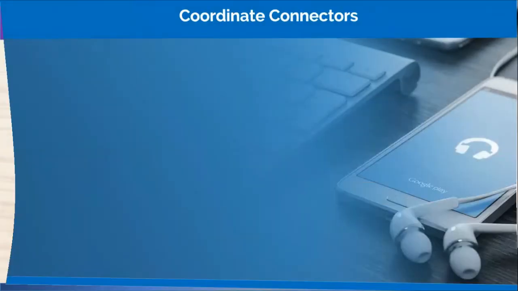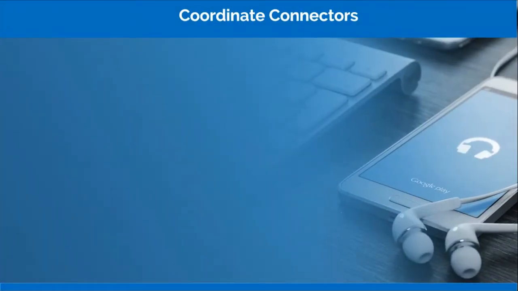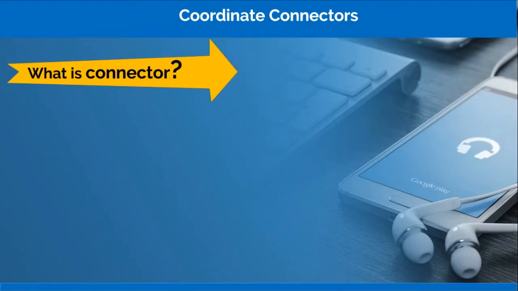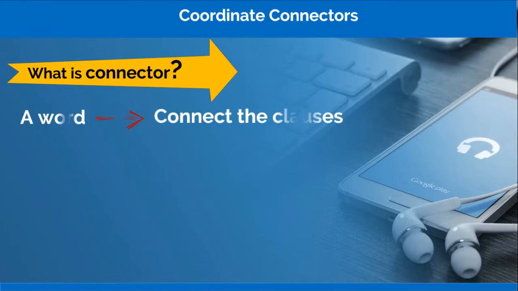But before we talk further about coordinate connectors, we need to know first the meaning of the connector itself. In many sentences in English, you will find more than one clause. It means that you should use a connector to combine one sentence with another one. So it is called a connector. The function of a connector is to connect the clauses.